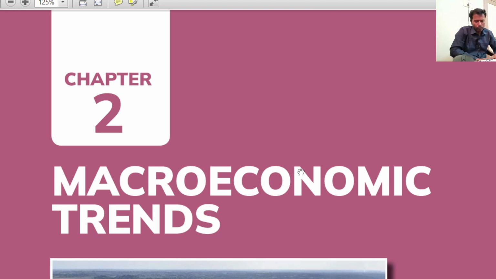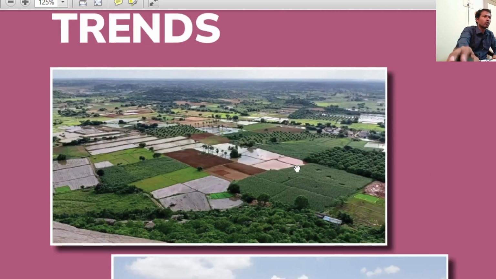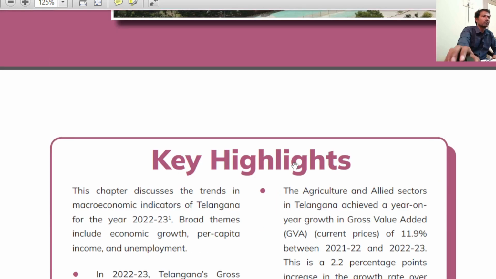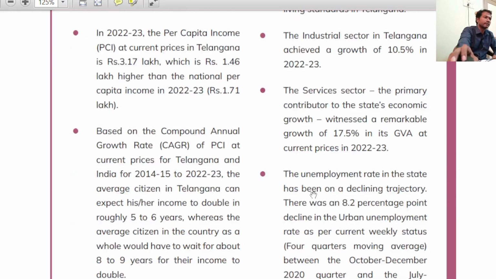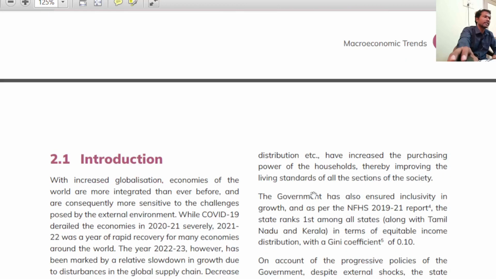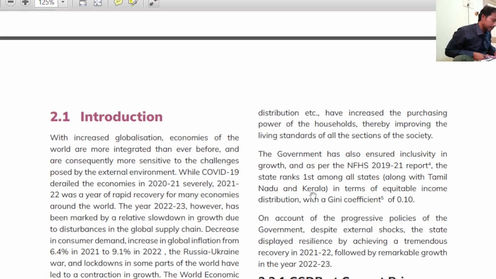So how questions are going to be framed for Group 2, as well as analysis of how questions can be framed for Group 1 also. You can ask any questions in the comment section if you're really interested. We will see the key highlights once the chapter is covered, at the end of the chapter. So let us begin. Please pay attention.